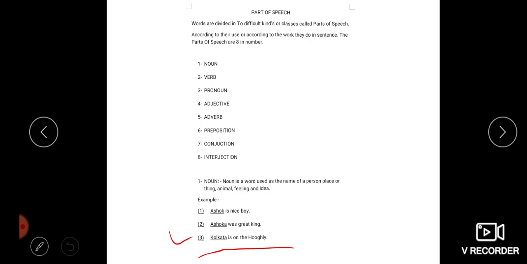Is that clear? So nouns are the words we use as a name. Nouns also have a few kinds, which we will discuss in detail in a later session.